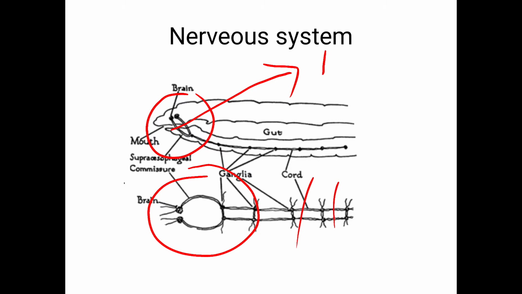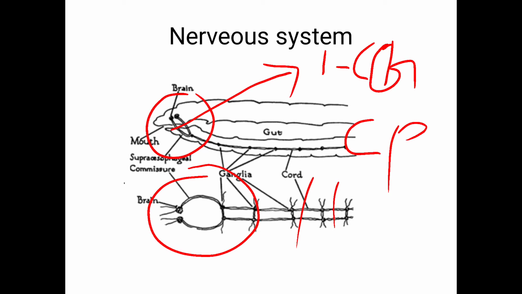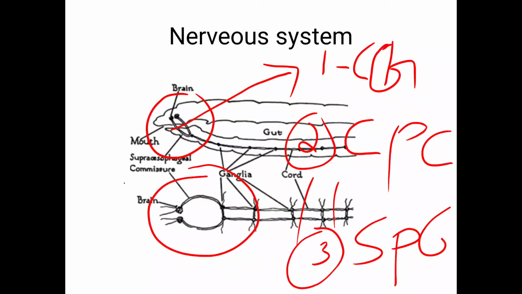First one is cerebral ganglia. Second one is circumpharyngeal connectives, and third one is subpharyngeal ganglia.